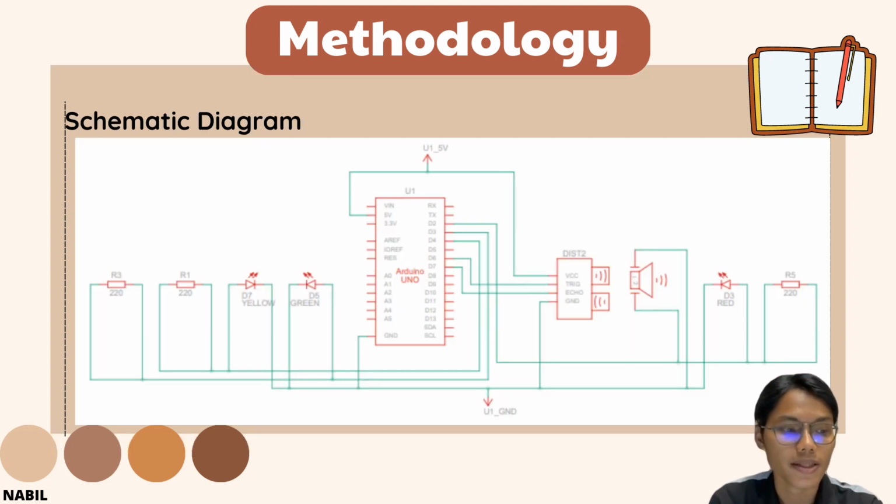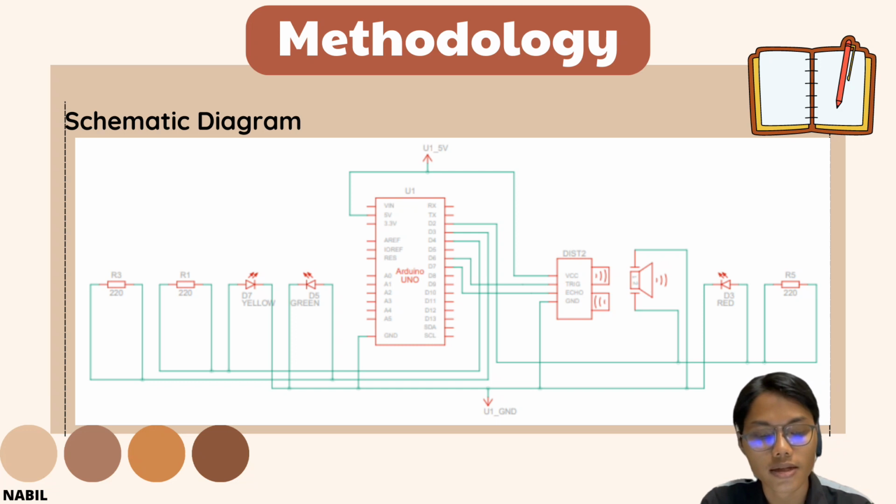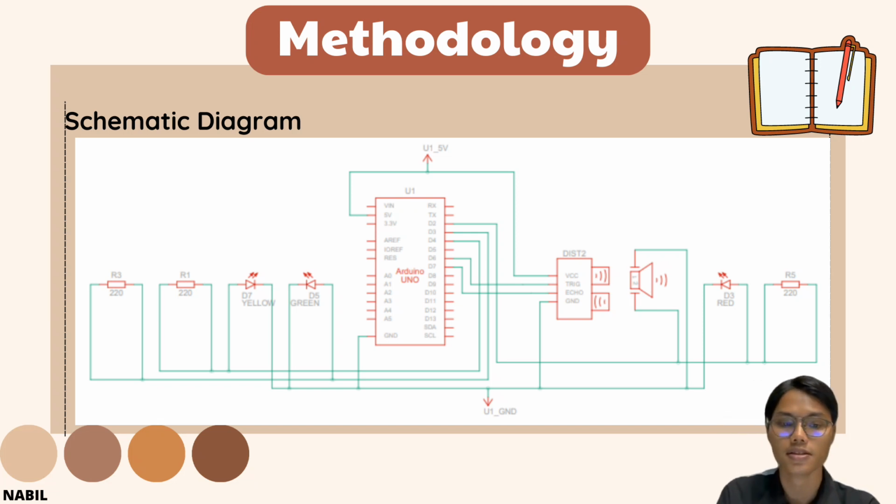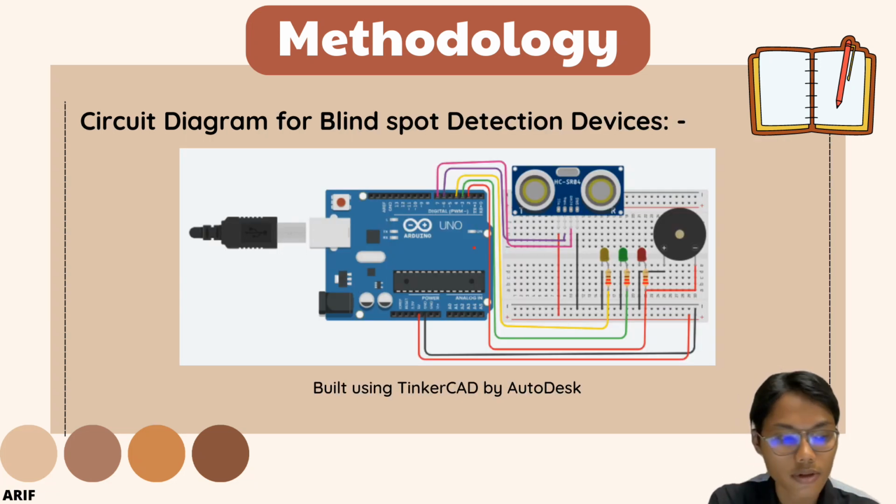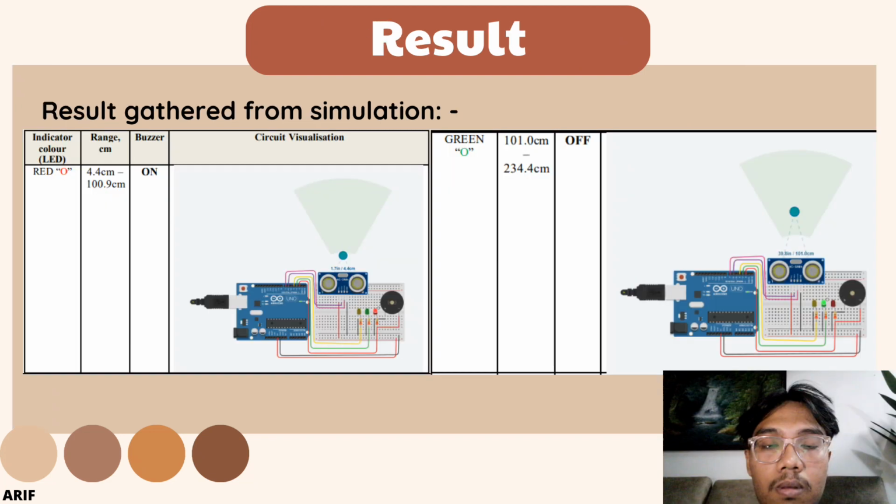Next, for the schematic diagram, you can see from the left. We start from the left with a resistor, and next the LED diode, with the Arduino in the middle. On the right side is the sensor, the buzzer and LED, with a resistor. Next slide will be Arif Lukman.